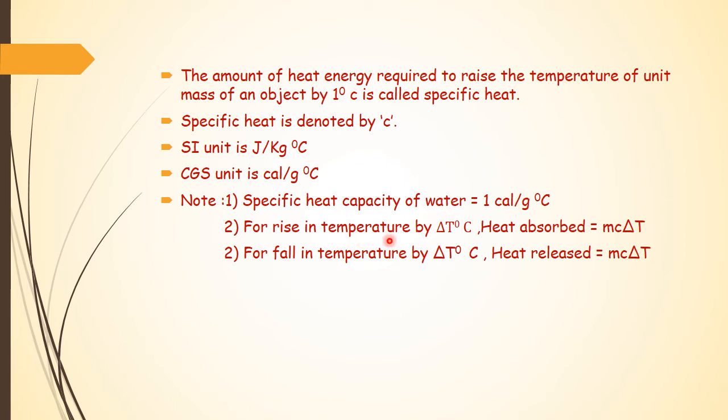Now for a rise in temperature by delta T degree Celsius, heat is absorbed which is equal to mc delta T, where m is the mass of an object, c is the specific heat capacity, delta T is the rise in temperature. On the other hand, for a fall in temperature by delta T degree Celsius, heat is released by the same amount, mc delta T, where m is the mass of an object, c is the specific heat, delta T is the fall in temperature.